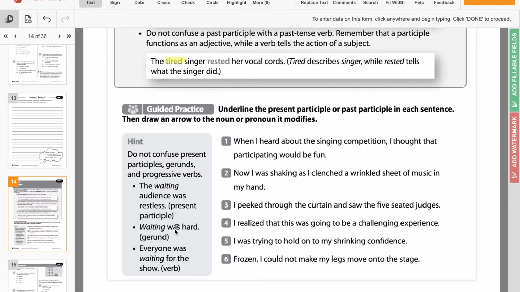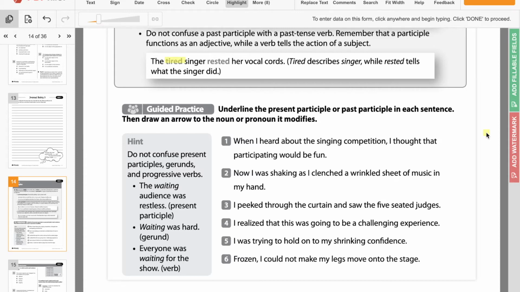It's these present participles. And just a verb would be everyone was waiting for the show, because what were they doing? They were waiting. Okay? So we're going to underline the present participle or past participle, then draw an arrow to the noun or pronoun that it modifies.